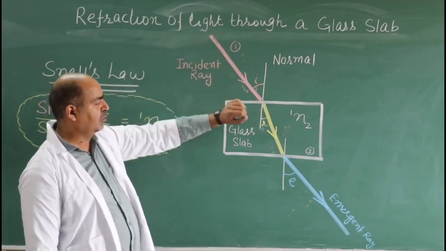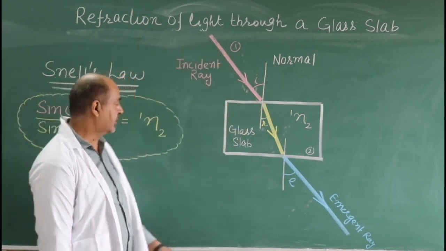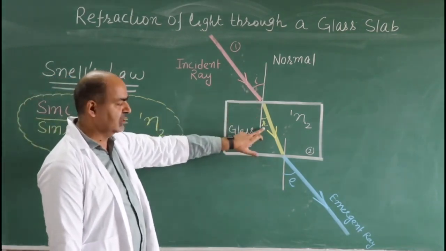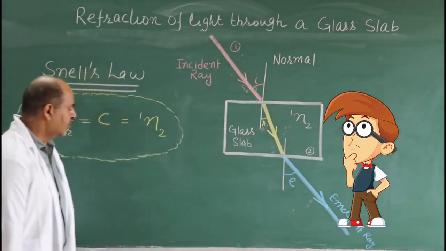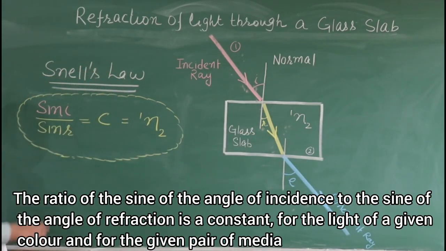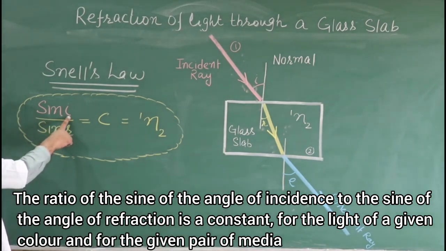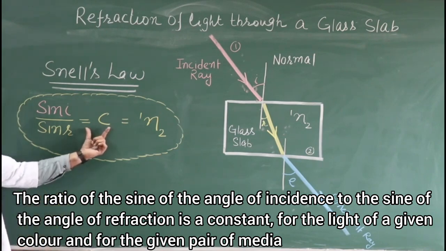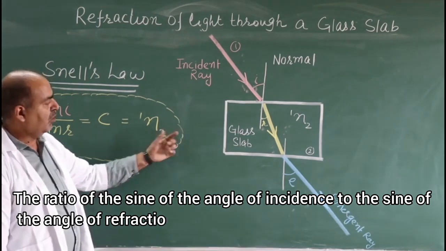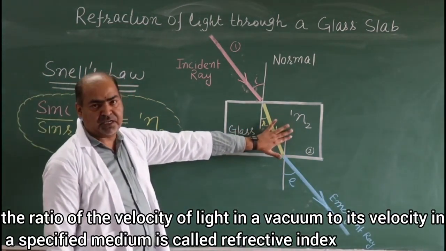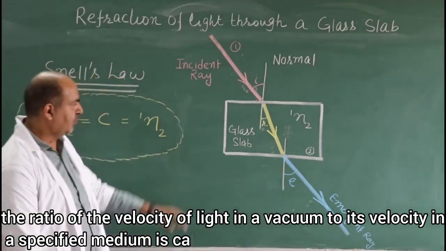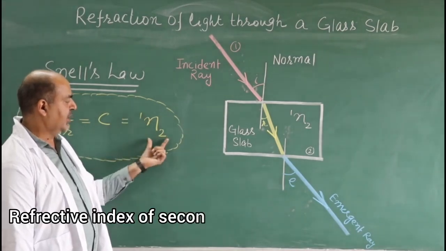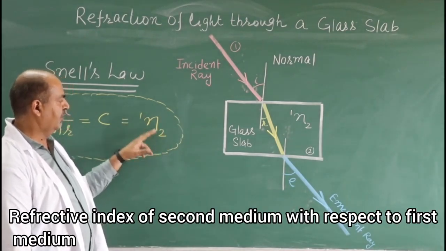In the refraction of light through a glass slab, one important law called Snell's law is obeyed, which is basically a mathematical relationship between this angle of incidence and angle of refraction. According to Snell's law, the ratio of sine of angle of incidence to sine of angle of refraction is a constant quantity, and that constant is basically equal to refractive index of the second medium. Refractive index of second medium with respect to first medium is denoted by symbol n21. This basically means refractive index of a second medium with respect to first medium.